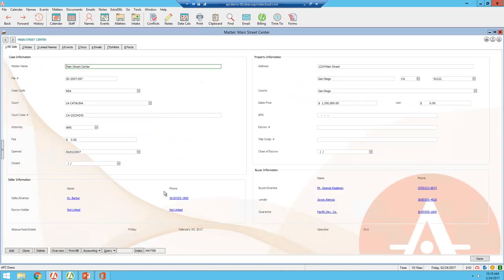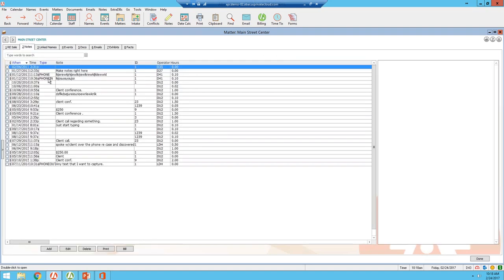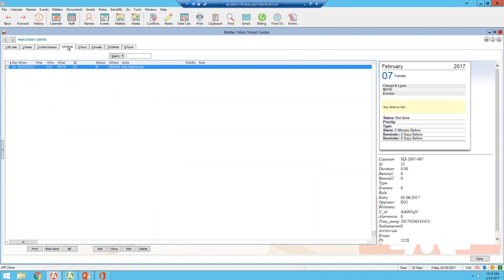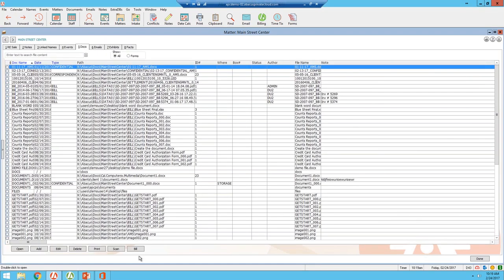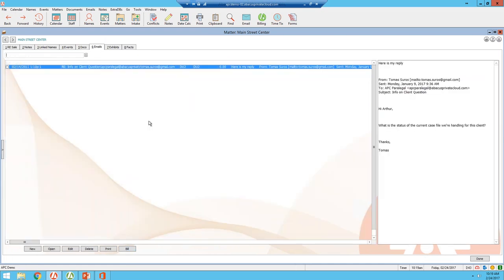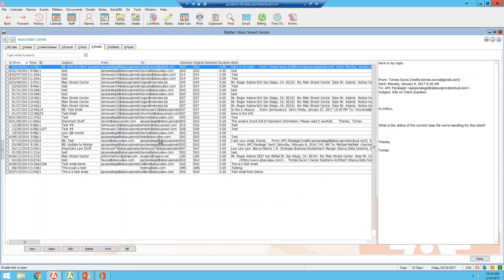When you're selecting a case in Abacus case management software, it gives you a summary window that shows detailed information. Time can be captured for any kind of notes that you're bringing into the system. You can also capture your time via the events tab, which is when you're tracking any kind of appointments, tasks, or to-dos. Throughout the different screens, Abacus gives you a timer, so you can capture your time as you're entering the information in the database. You can also capture your time for documents. You have a bill selection, so you can capture your time for documents, as well as emails.